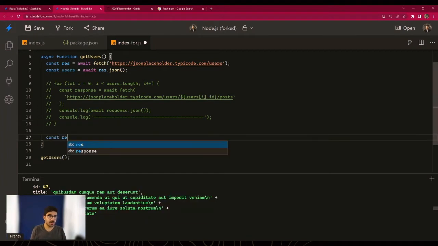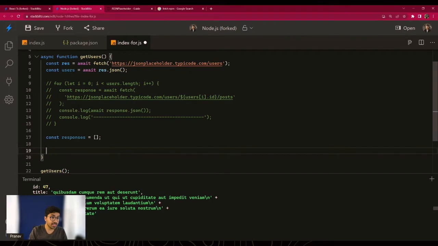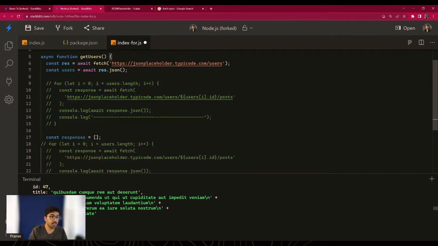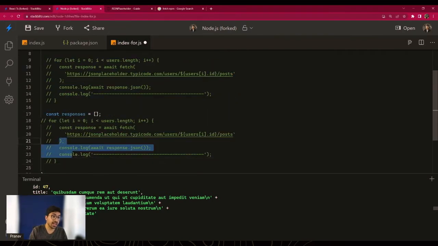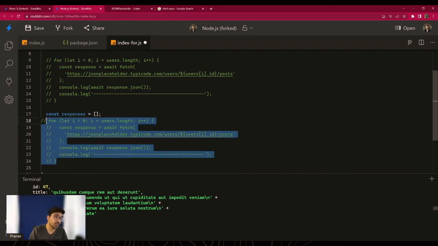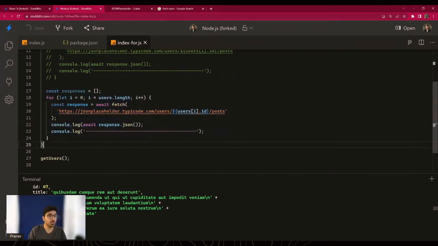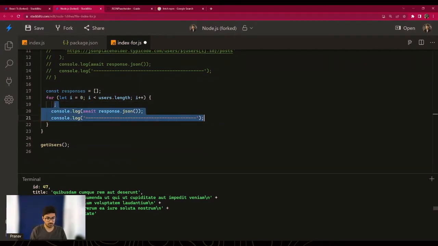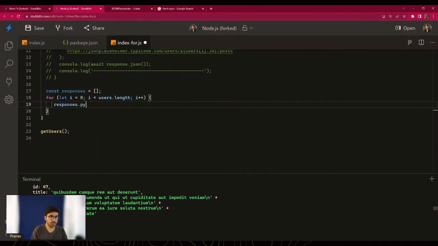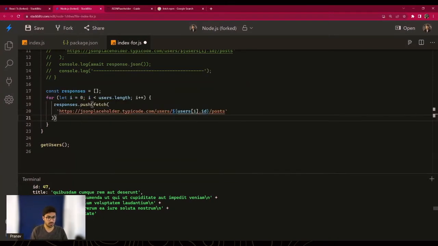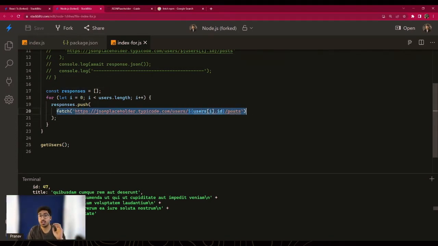First of all, I would create an array of the responses that I'm going to get. Next, instead of making the await inside the for loop, so basically actually waiting for the API to resolve, what we would now do is remove all of that. And in the end, I would just say responses.push. And there you go. So what am I doing over here? Right now, I have created an array of responses, and I'm just pushing the fetch inside the array, right?